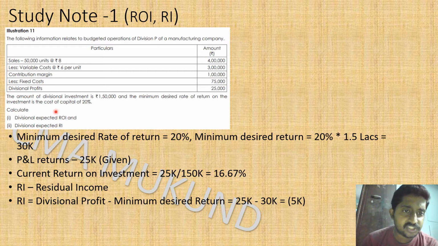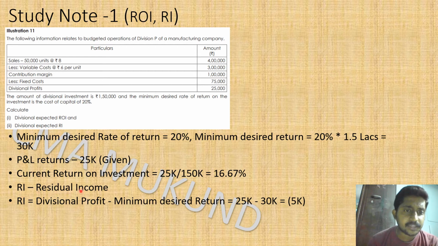Okay, so the divisional expected ROI. From the division, 25,000 is the expected or budgeted profit. So 25,000 divided by 1.5 lakhs is only 16.67, which is lesser than the management expectation of 20 percent. So 20 percent is required to cover your cost of capital. However, this shows that we are not covering the cost of capital.